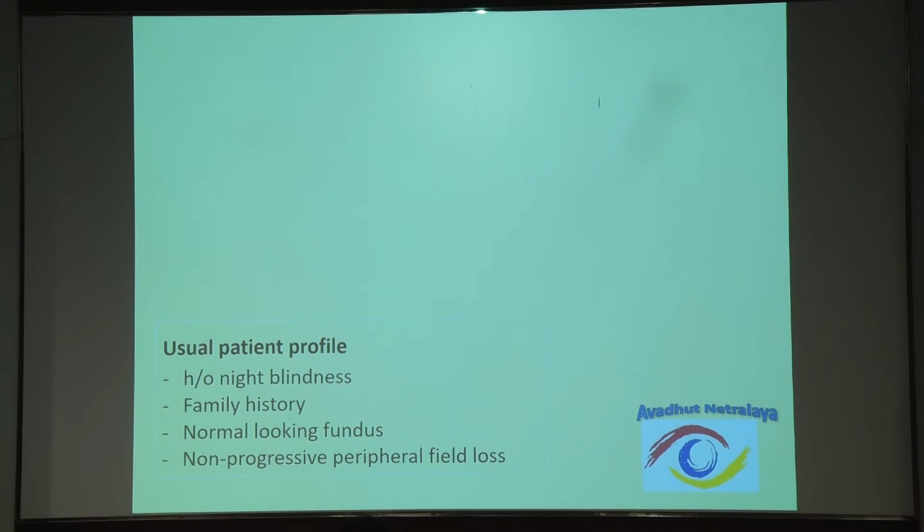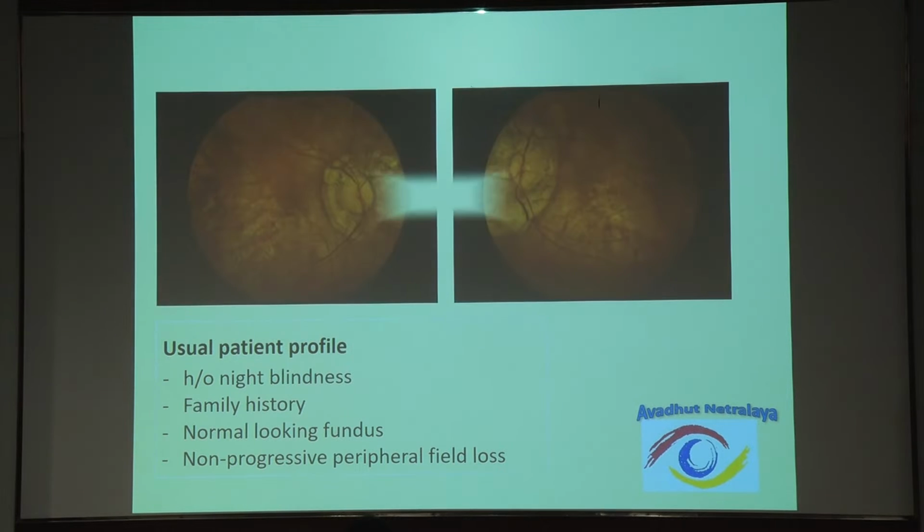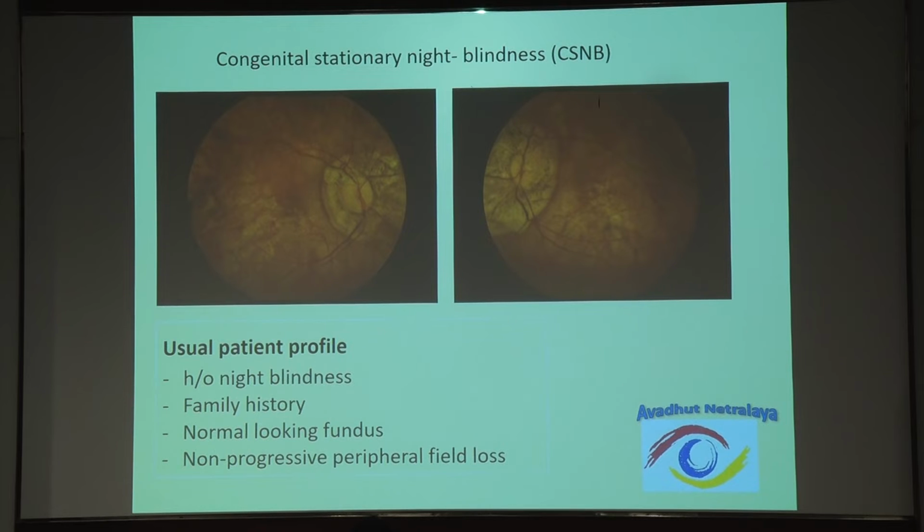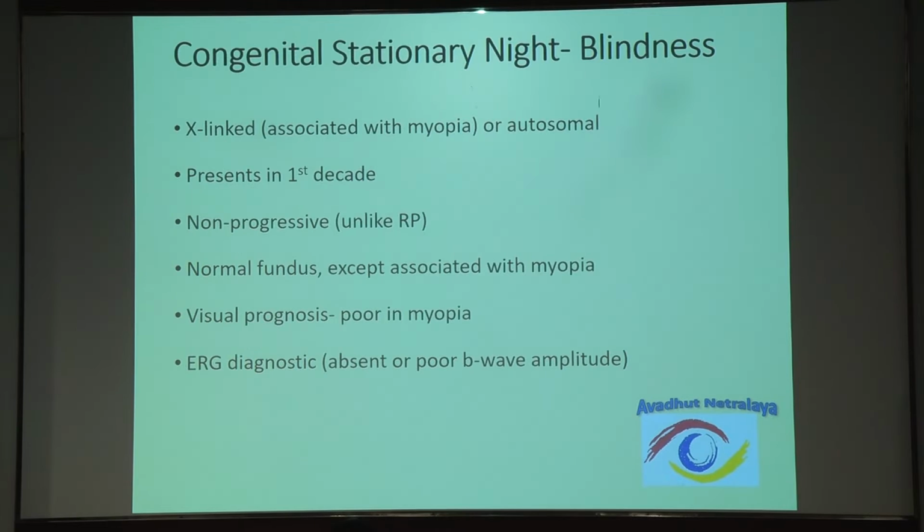There is not much treatment, but we can explain the progressive visual loss in these children. Another patient with night blindness, with a family history of night blindness, but a normal looking fundus and a non-progressive visual field loss. He has high myopia, and this is very typical. Most of the fundus features are similar to what you get in a high myope, but night blindness with myopia usually indicates a severe type of CSNB, where the visual outcome is really poor. If it is without myopia, then perhaps the visual outcome is better.